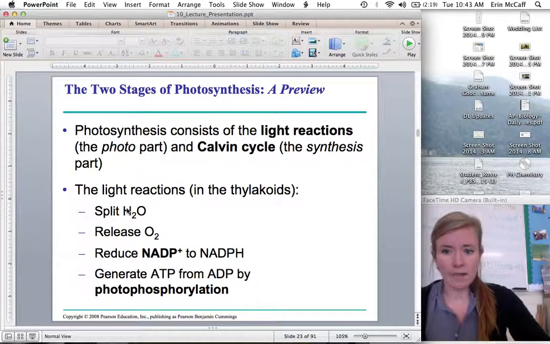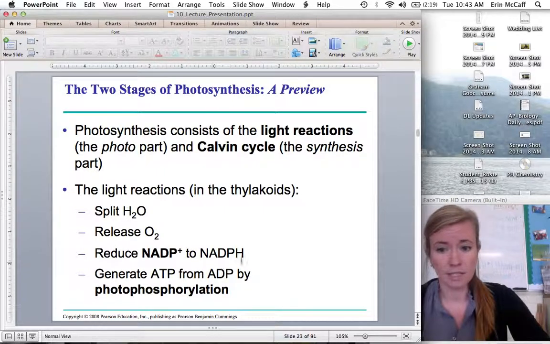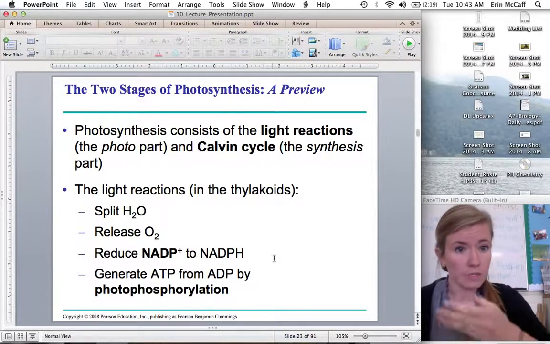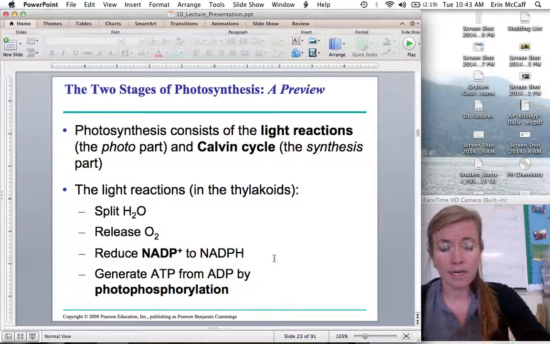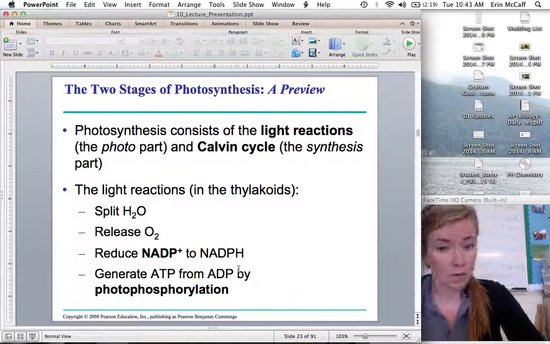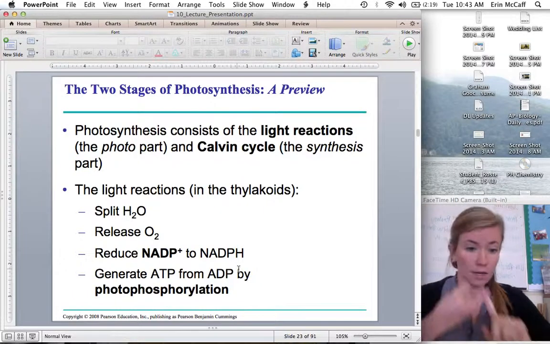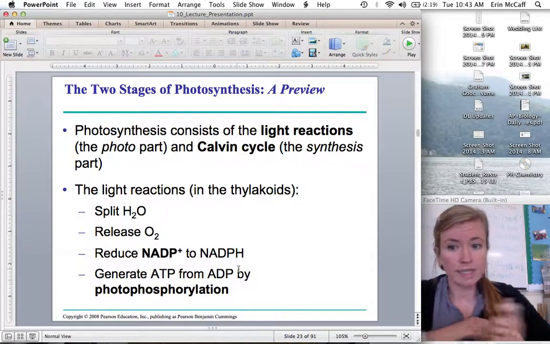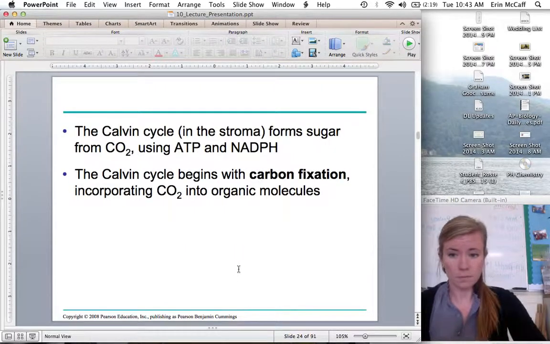And the light-dependent reactions split water, release oxygen, and reduce NADP plus to NADPH, reduced meaning it's gaining an electron. So it goes from NADP plus, it's no longer positive, it becomes NADPH, and they create ATP from ADP by something called photophosphorylation. Remember we learned about oxidative phosphorylation and substrate level phosphorylation. This one's a little bit different, it's photophosphorylation.